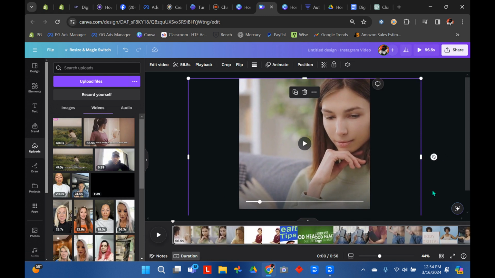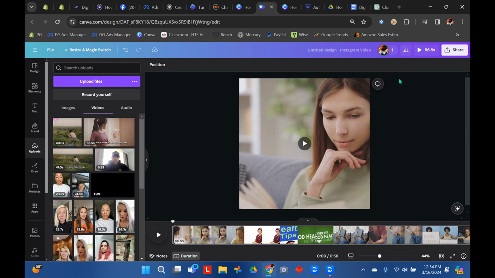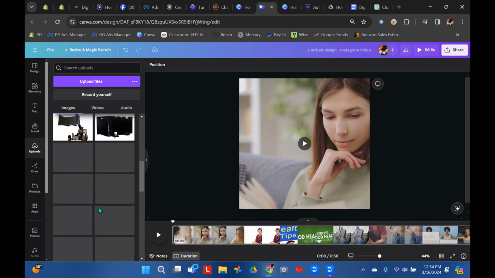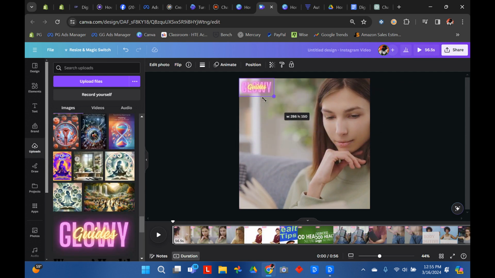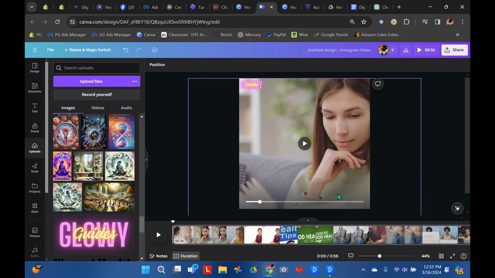So that's why we don't use captions on the horizontal videos. So then you stretch it out to both corners. Then you're going to want to go back to uploads, images, and you're going to want your logo. That way you can upload it and you can put it into whichever corner it looks the best. I always go for the top left or right, but it doesn't matter. It might get cut off at some times depending on where they place it, if it's in the bottom.